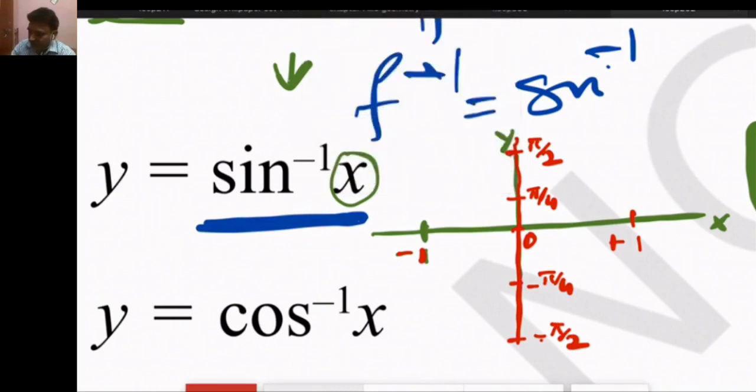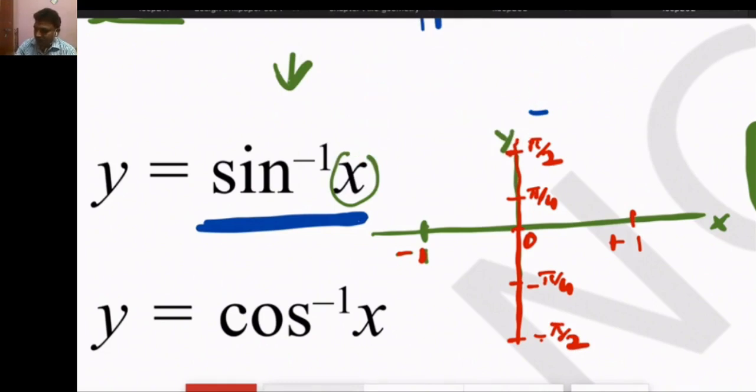All students, please try to make the graph of all inverse trigonometric functions.